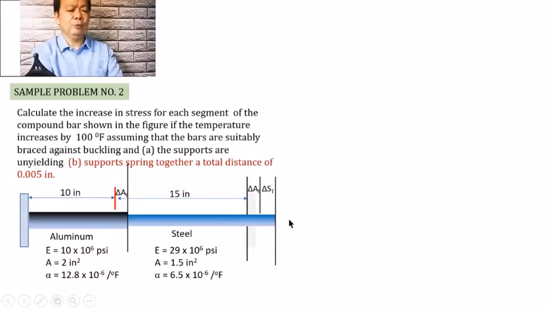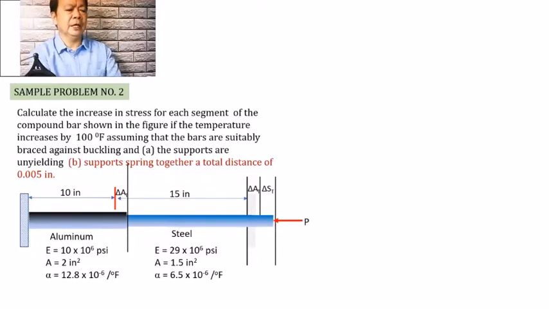So we will have to bring it back. We have to bring it back, but not anymore to the original form, but to the position after it has sprung together, after the wall has moved a total distance of 0.005.